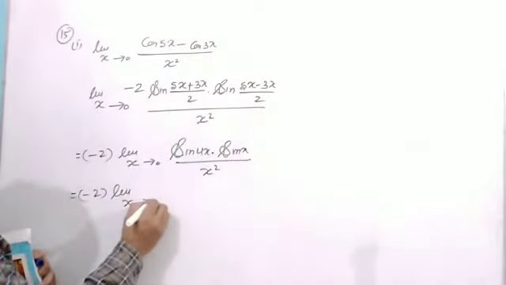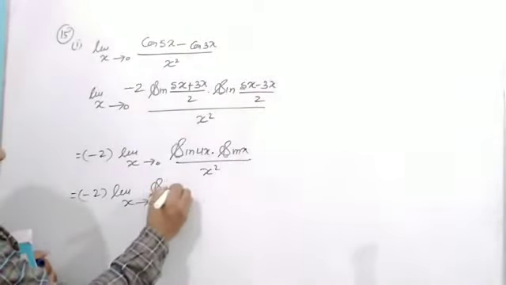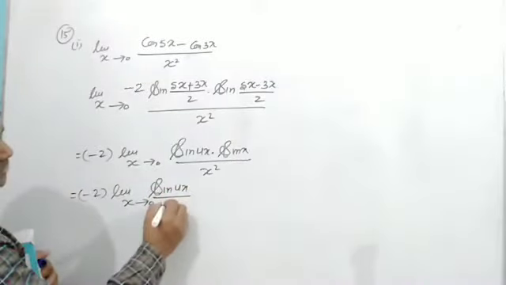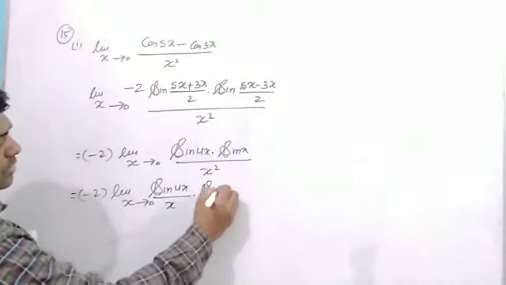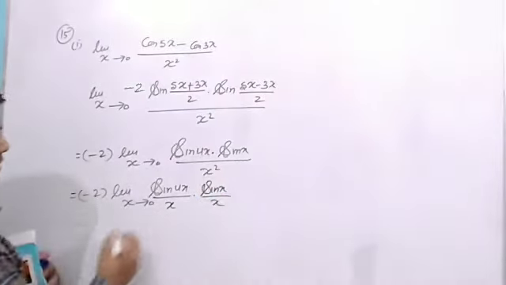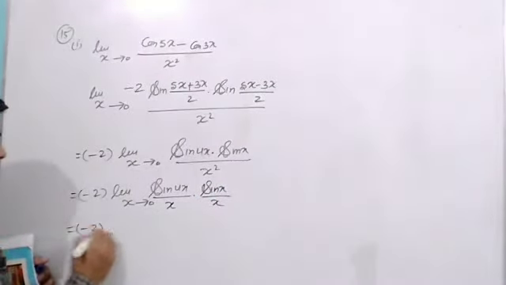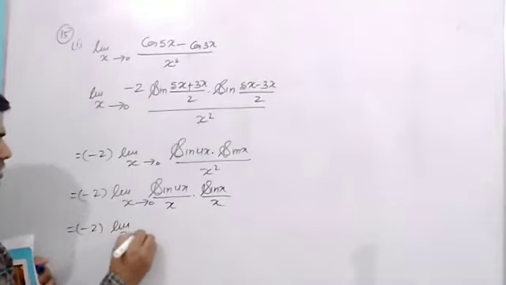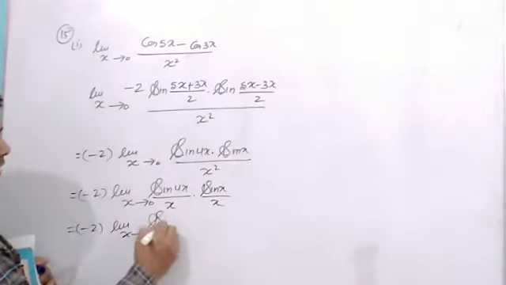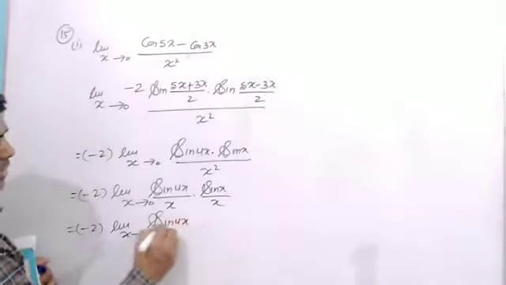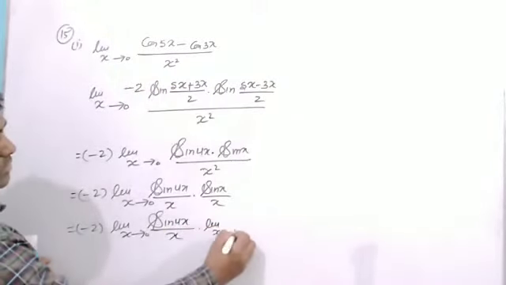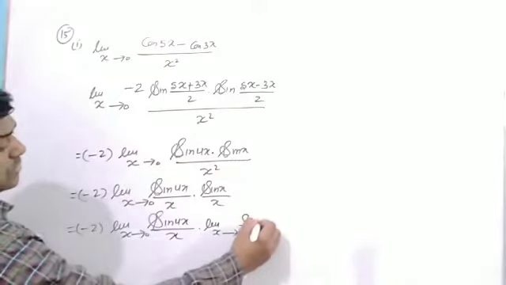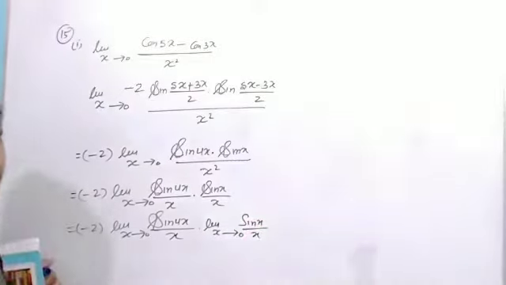Limit x tends to 0, sine 4x upon x into sine x upon x. When I separate it by the product rule, it is limit x tends to 0 sine 4x upon x into limit x tends to 0 sine x upon x.